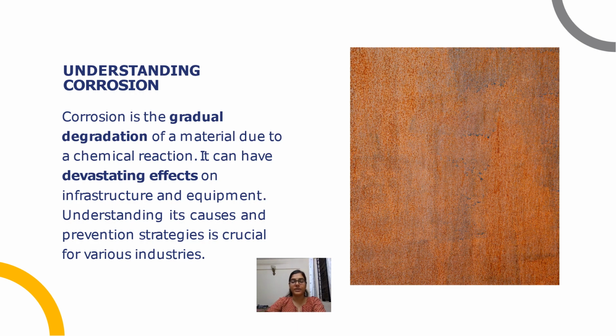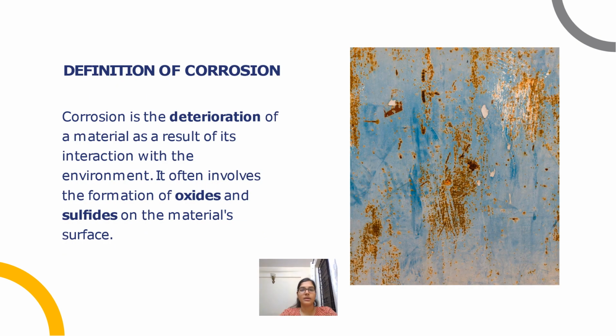Corrosion is the gradual degradation of a material due to chemical reaction. It can have devastating effects on infrastructure and equipment. Understanding its causes and prevention strategies is crucial for various industries. Corrosion is the deterioration of a material as a result of its interaction with the environment. It often involves the formation of oxides and sulfides on the material's surface. It is the gradual decomposition of materials, usually metals, as a result of chemical or electrochemical reactions with the surroundings.